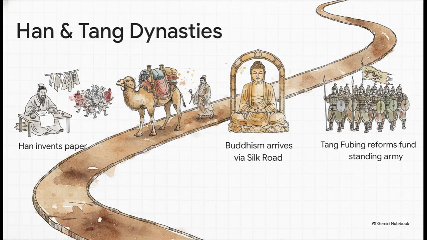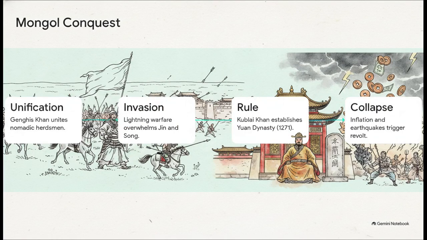The Tang introduced Fubing land reforms, which created an economic boom that funded a massive standing army, extending Chinese influence way out across Asia. But prosperity often breeds regional rivalry, right? A fractured China, now split between the Song and Jin dynasties, was completely unprepared for Genghis Khan. He managed to unite squabbling nomadic herdsmen and used rapid horse-based lightning warfare to just overwhelm the divided states. By 1271, Kublai Khan established the Yuan dynasty.